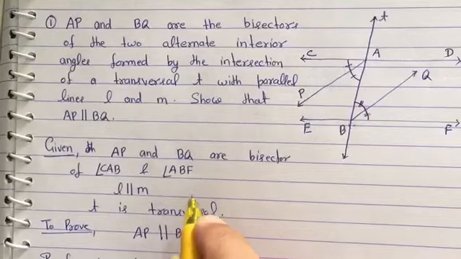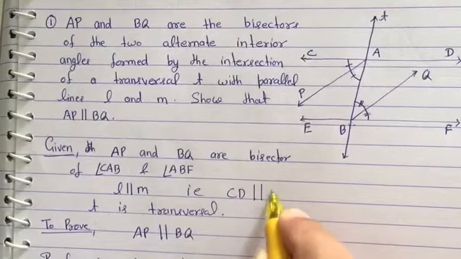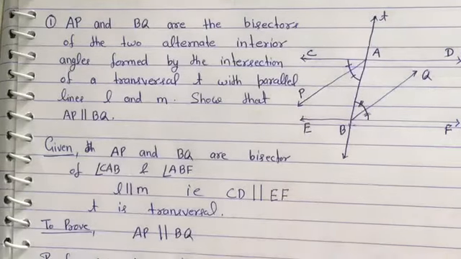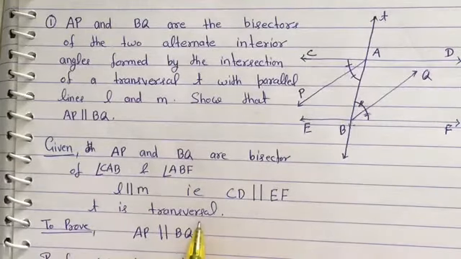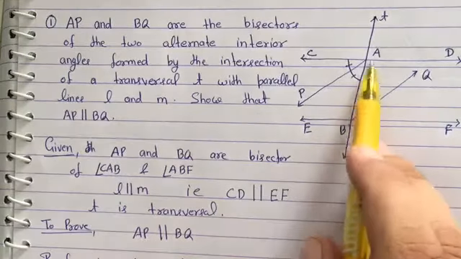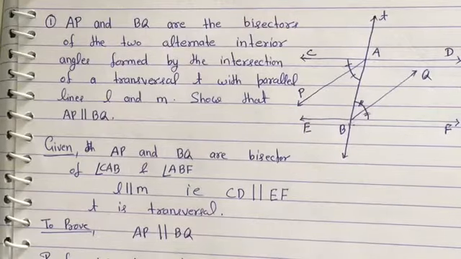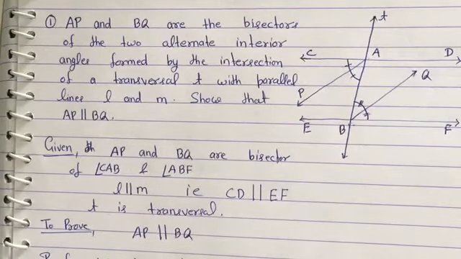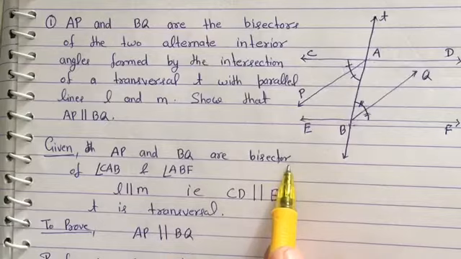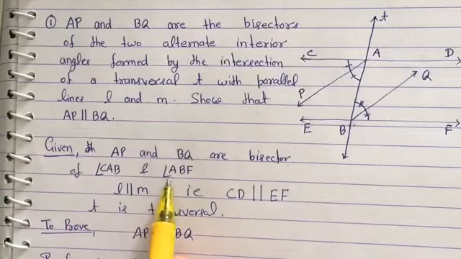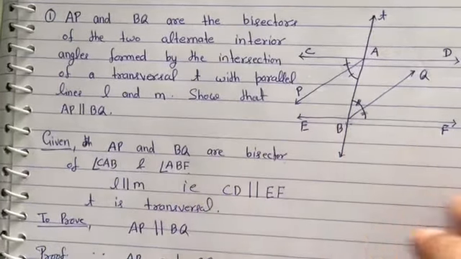It means that CD is parallel to EF. And this T is a transversal. And what we have to prove? We have to prove that this AP is parallel to BQ. First of all, the thing which is given, that AP and BQ are bisectors of angle CAB and angle ABF, we are going to use this thing and write down our conclusion here.